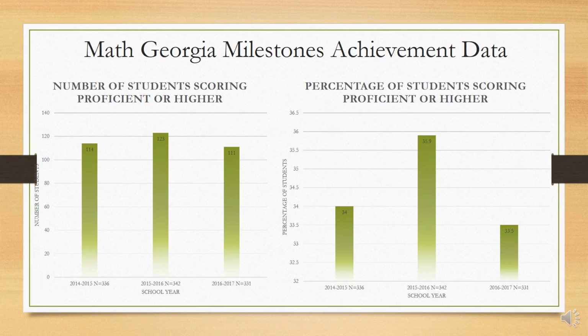The graphs, especially the percentage of students scoring proficient or higher graph, look like there's a drastic difference between the past 3 years. However, there's only about a 2% difference, so the math portion of the Georgia Milestones is not a huge concern for us right now.